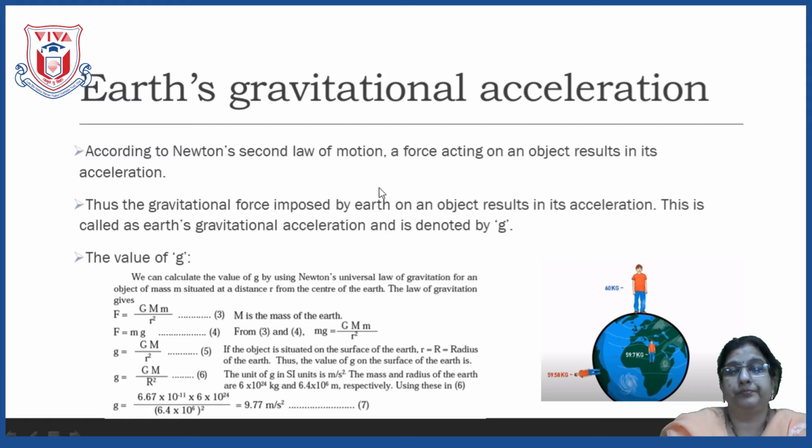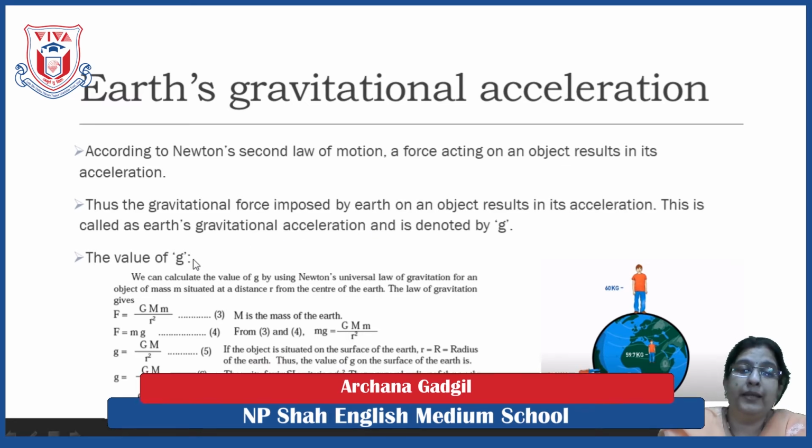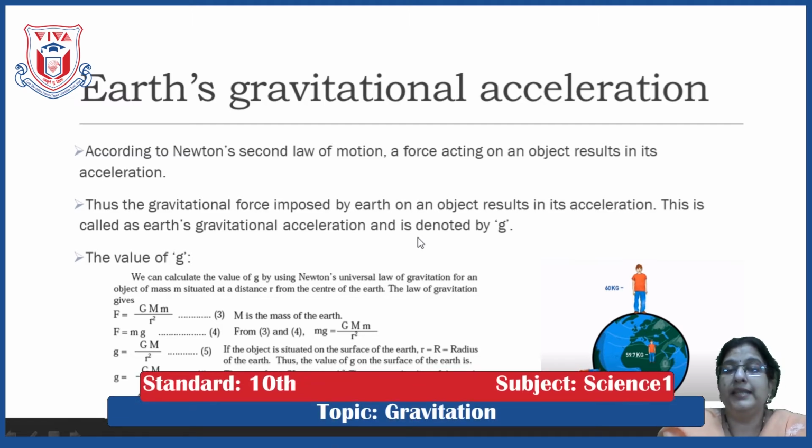So, here, thus the gravitational force imposed by the earth on an object results in its acceleration. This is called as Earth's gravitational acceleration and is denoted by small g. Capital G already we have learned, that is universal gravitational constant, its value never changes. But here this is the acceleration caused by Earth's gravitation, and that is denoted by the small letter g.